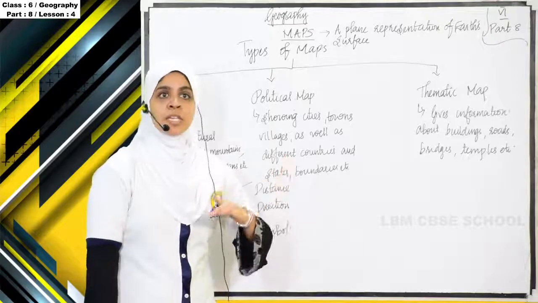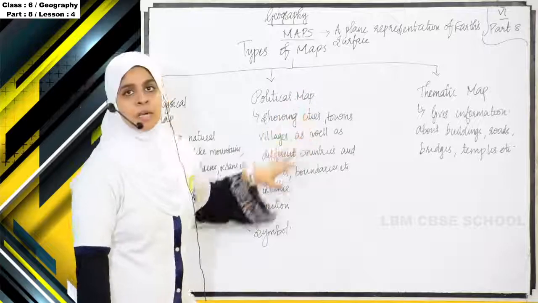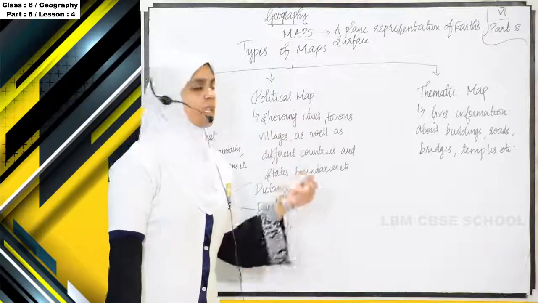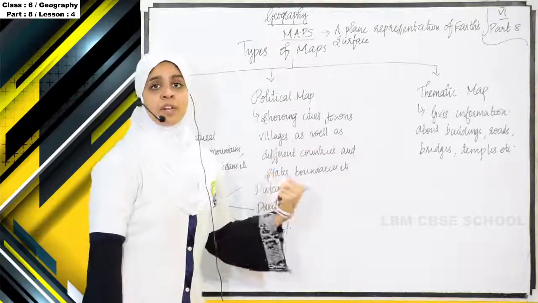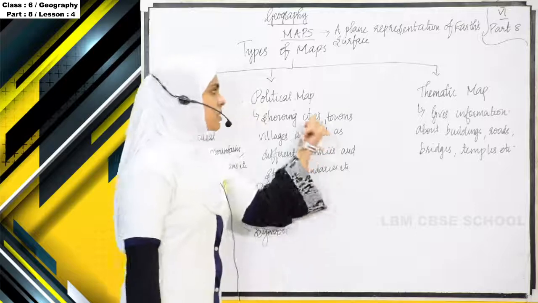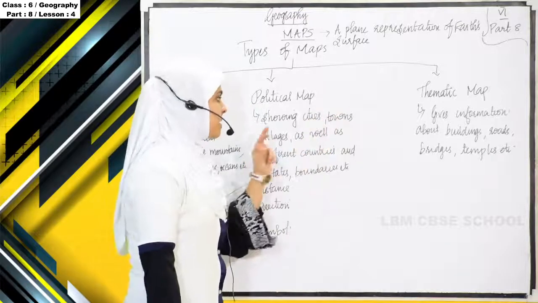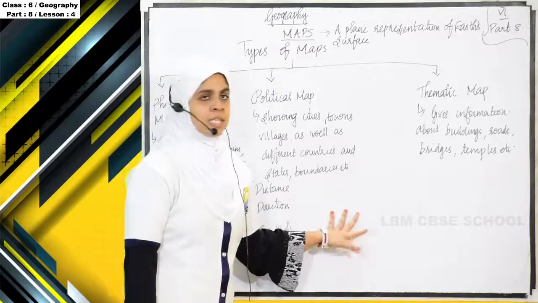Boundaries between the states, boundaries between the countries. So these type of things will come under political map, or political map will give us information about cities, towns, villages. Even for a village we can make a map. So it will give information about cities, towns, villages as well as different countries and states and boundaries, etc.